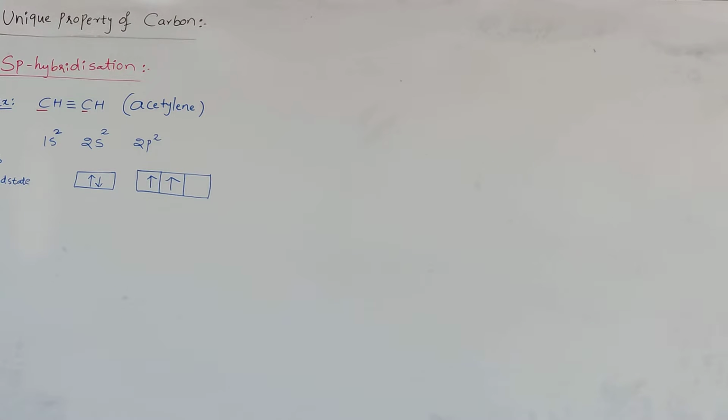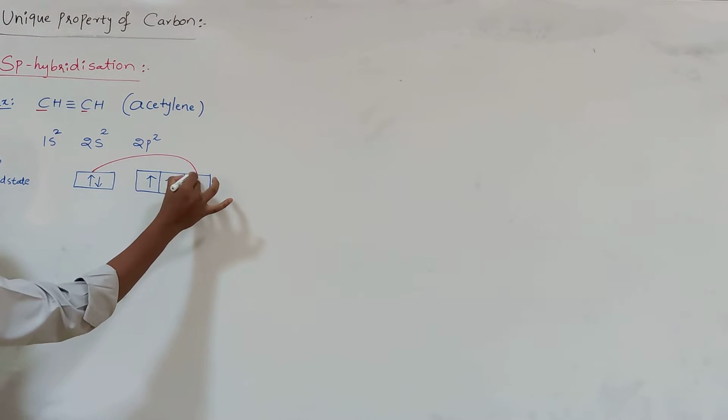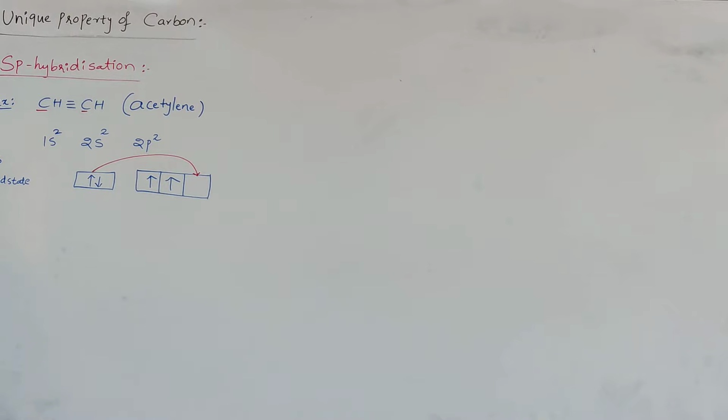So to account for the tetravalency of carbon, we need to promote an electron from the 2s orbital to the 2p orbital, so that we get the first excited state electronic configuration.